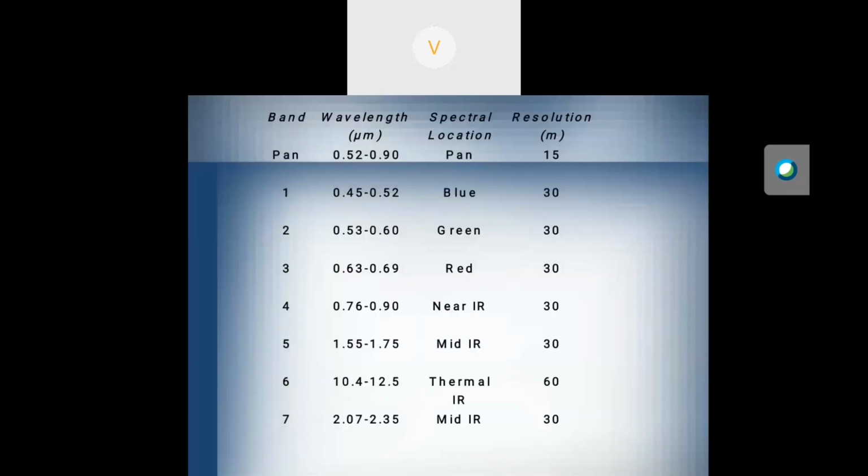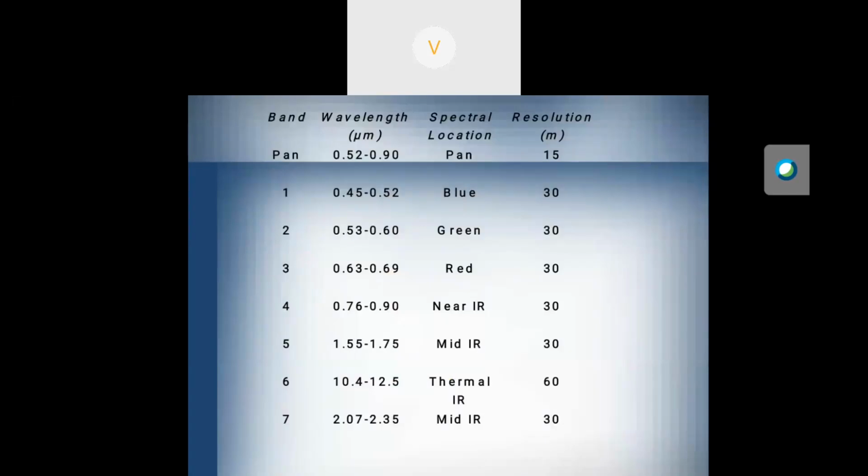See, these are the band information. A band means it will capture only the black and white image. I already told you about the electromagnetic spectrum. These are the different wavelengths that the satellite will capture. If you see this one, 0.452 to 0.90 is PAN. The resolution is 15. 0.45 to 0.52 means blue. 0.53 to 0.60 means green. These are the visible region. The corresponding spatial resolution is presented here.